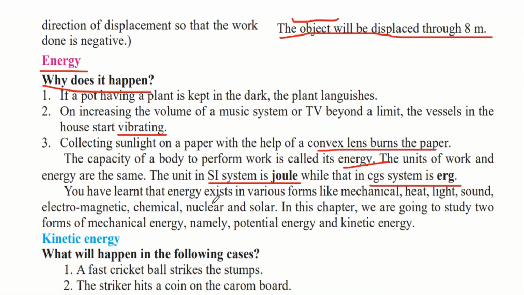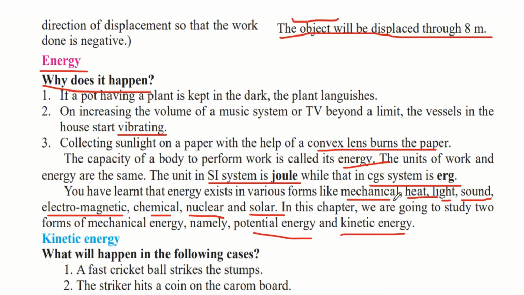You have learned that energy exists in various forms like mechanical, heat, light, sound, and electromagnetic, also chemical, nuclear, and solar. So, these are the different types of energy that exist in our surroundings. In this chapter, we are going to study two forms of mechanical energy, namely potential energy and kinetic energy.